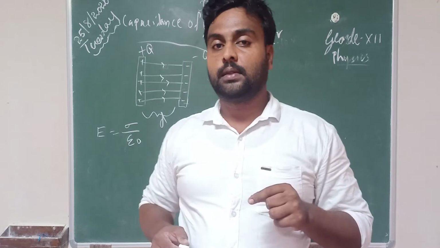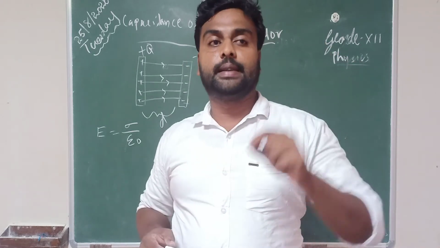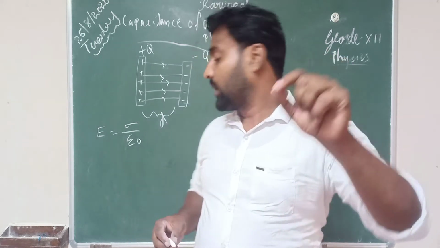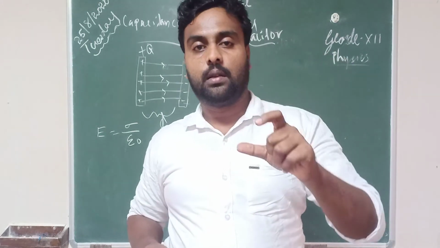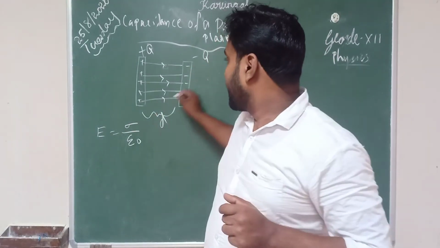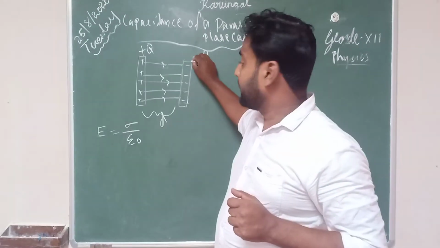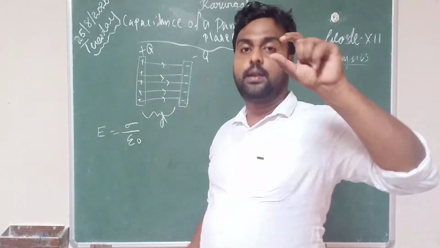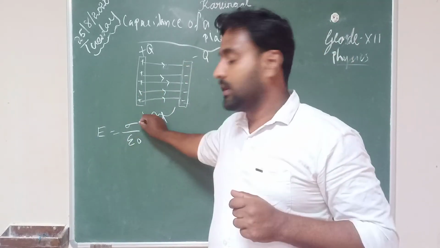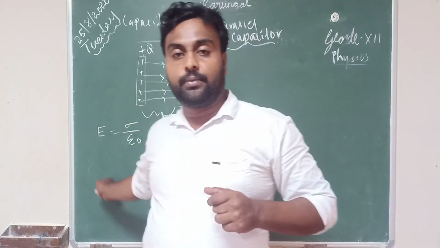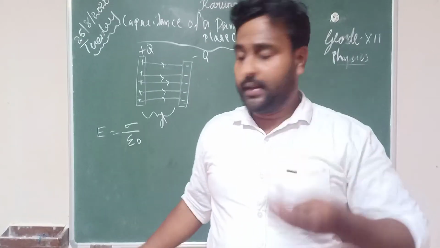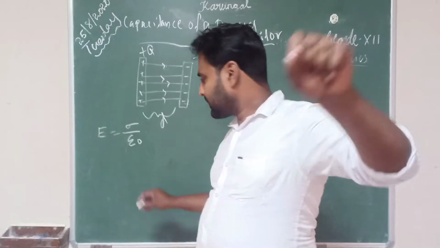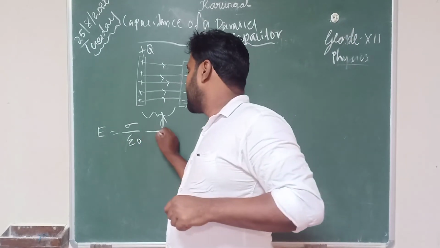Sigma means charge density, or charge per unit area. Like you see, plates are there, so sigma means charge per unit area. You have already learned about the other terms like epsilon 0. Keep this as equation 1.